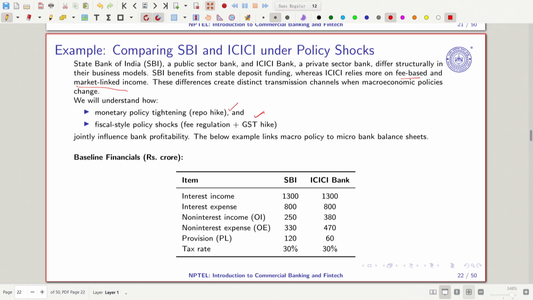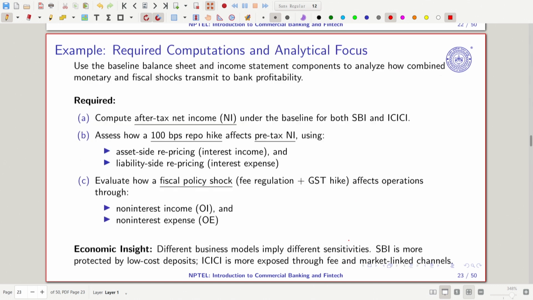How can we understand this? I give you the data, I think we calculated it earlier also. So this is for the net interest income, this is for the burden, this you have the provision for loan losses, and this is the tax that we are getting. So we can calculate the net income easily. Calculate the after-tax net income from baseline for SBI and ICICI. Assess how a 100 basis point repo hike affects pre-tax net income. So this we can do.